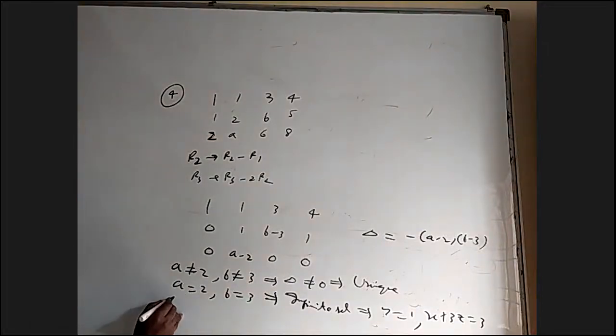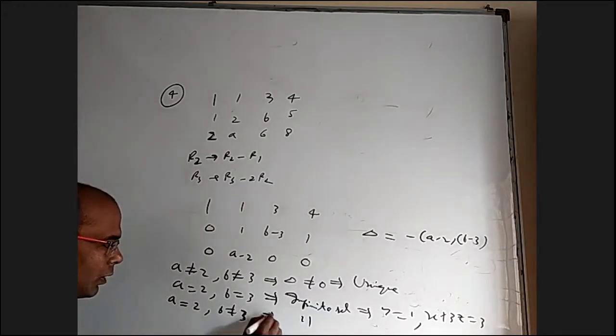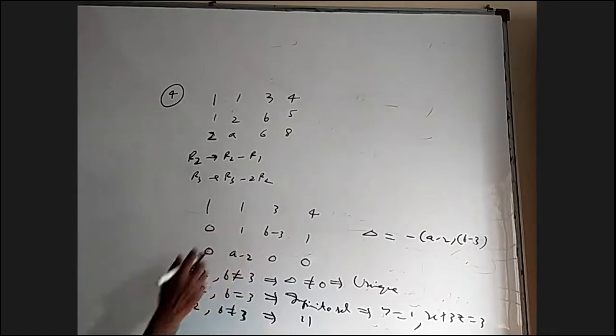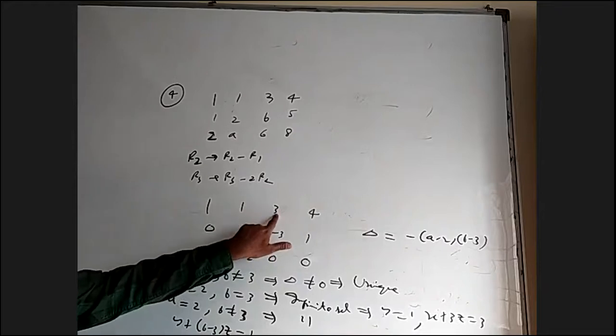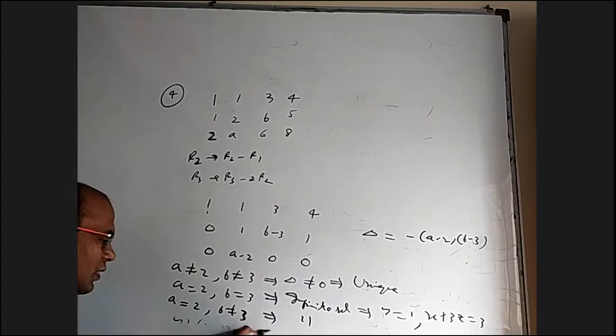Next, let us say A is 2, but B not equal to 3. A equal to 2. Then one whole row is 0. Definitely infinite solutions, no doubt. But the infinite solution may differ from the previous one because B not equal to 3. This will give you y plus B minus 3 z equal to 1. You fix z, you'll find y, and fix that z and y here, you'll get x. Because z varies, even y and x also vary. So it is infinite solutions.